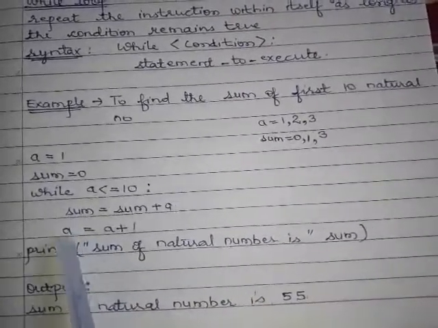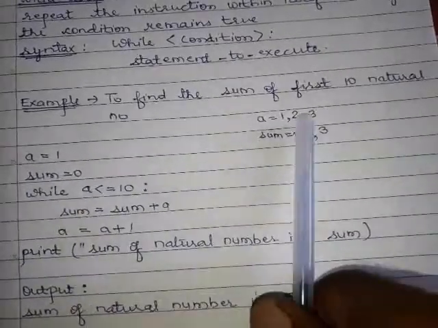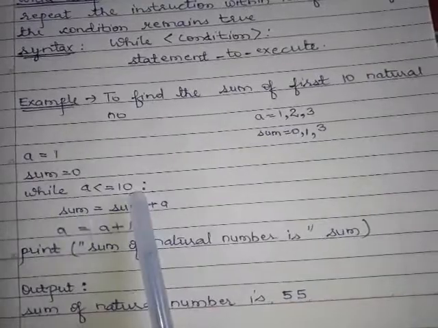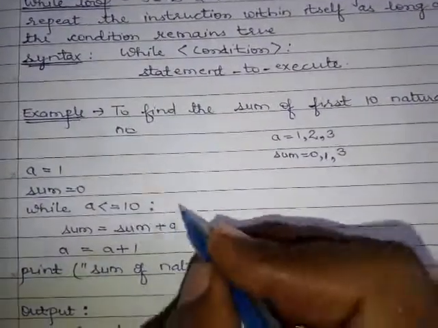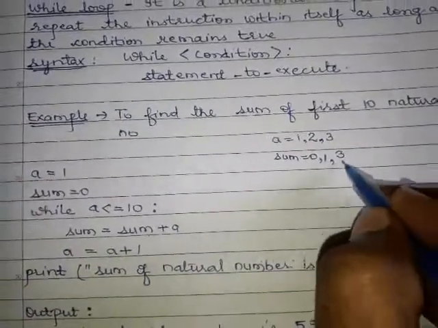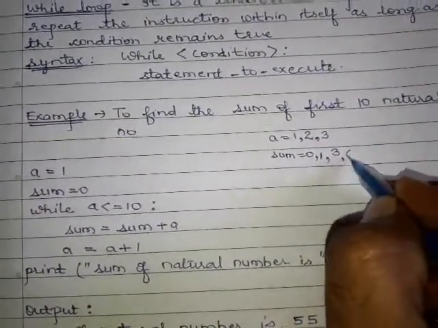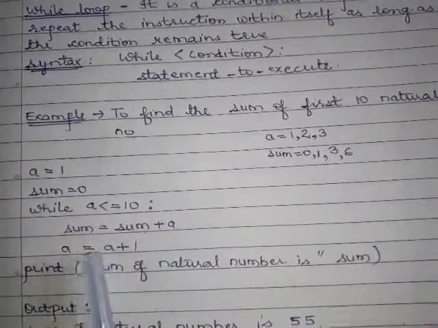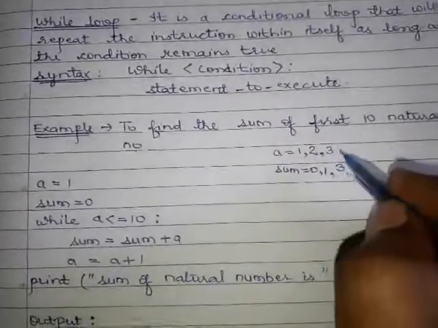Again the value of a is checked. a means 3. 3 is less than or equal to 10. Yes, it is. So sum equals sum plus a. Sum is 3. 3 plus a. a is 3. 3 plus 3 is 6. a equals a plus 1. What is a? 3. 3 plus 1 is 4. So a will be 4.